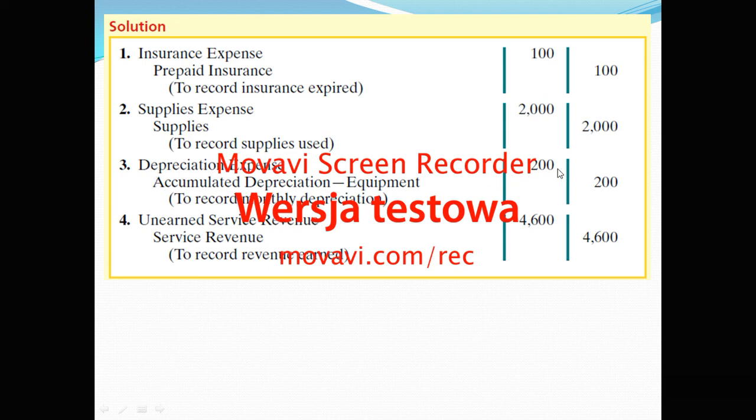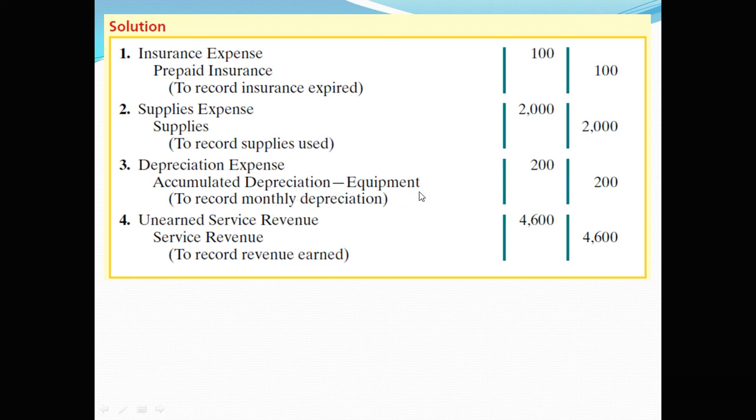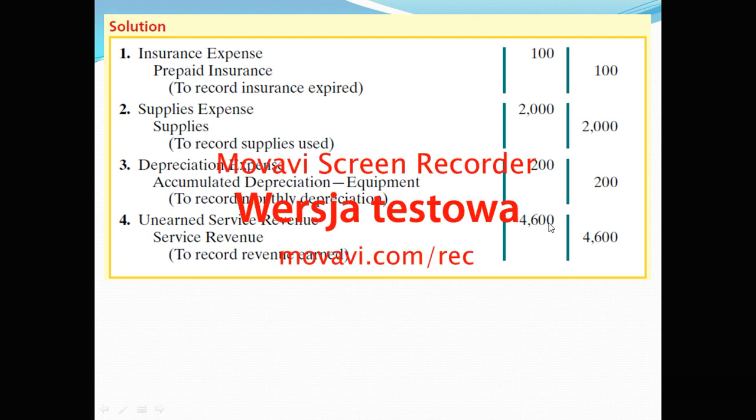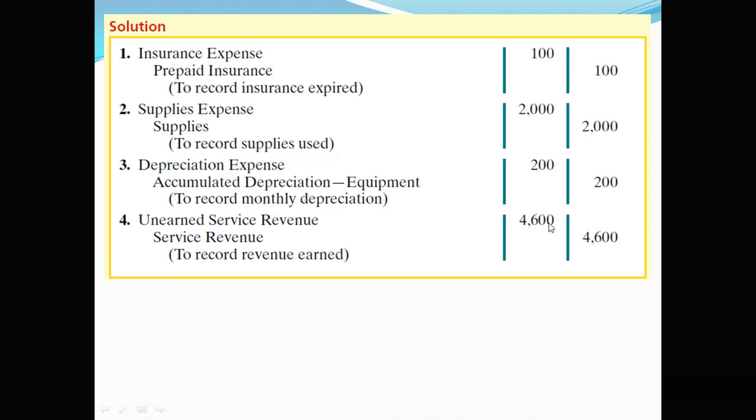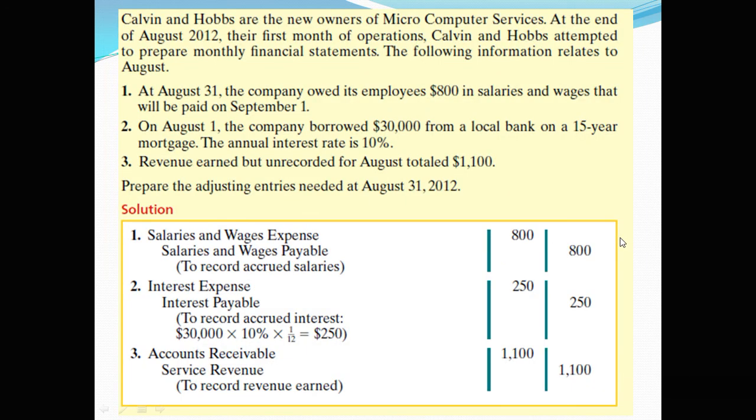Depreciation expense recognized $200 for that month, and accumulated depreciation equipment, which decreases the asset, is $200 here. And unearned service revenue, which was $4,600. That is by how much you decrease that liability, and you recognize $4,600 of revenue for that month.